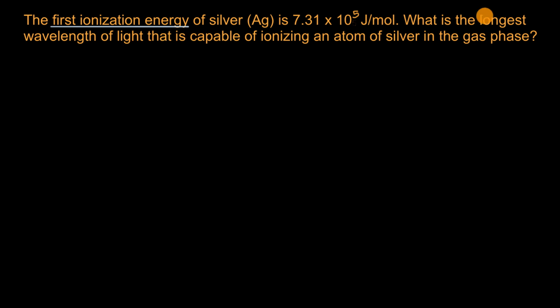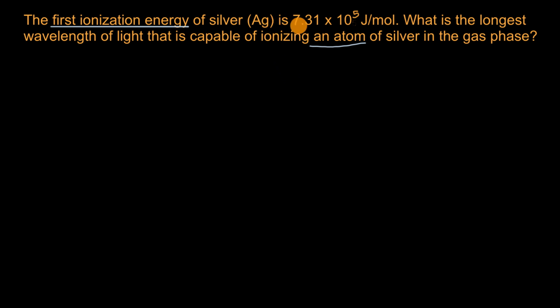And the reason why we're talking about the longest wavelength of light is, remember, the longer the wavelength, the lower the frequency and the lower the energy. So this is really asking: what's the minimum frequency or the minimum energy that's associated with the longest wavelength of light for an atom of silver?